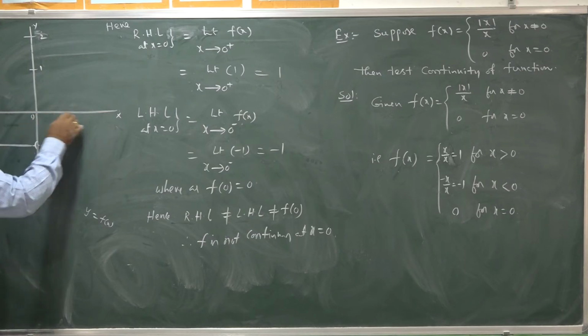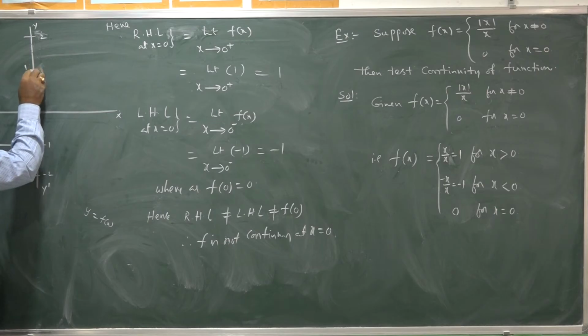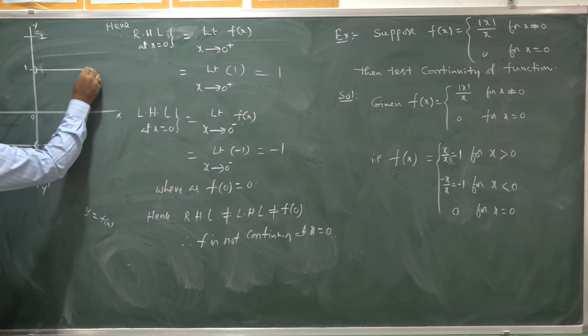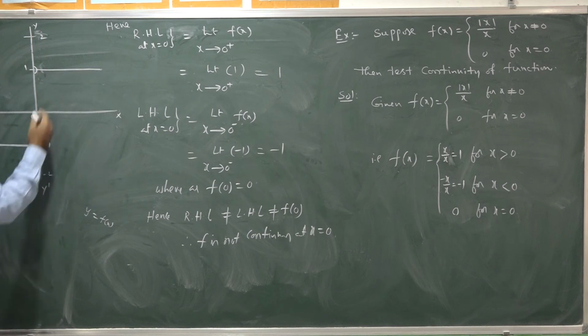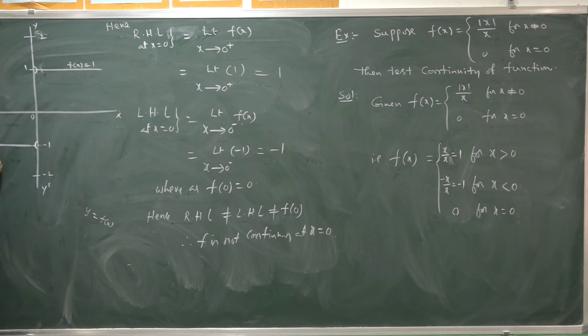Similarly, for x being positive, the function is 1. So, except at that particular point 0, for the remaining values it is 1. So, f(x) equal to 1 here and f(x) equal to minus 1 here. But whereas at x equal to 0, f(x) is 0. This is the point at x equal to 0.